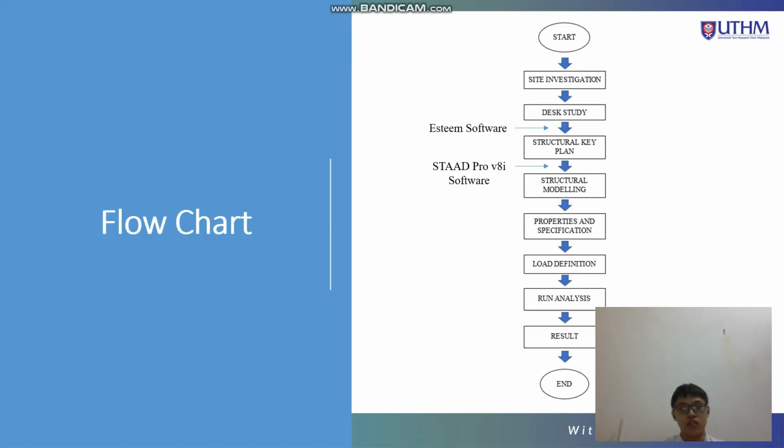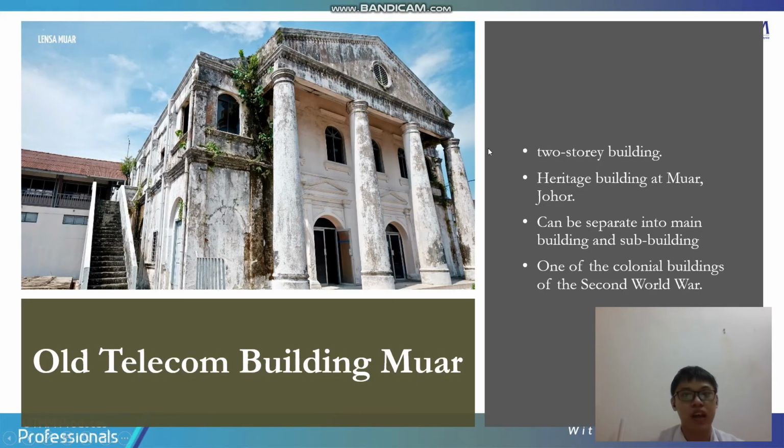And now to the methodology part. This shows the flow chart of this study. You can see that there are two software applied: one is ST, and another is StatFlow. The heritage building I chose is Old Telecom Building 1, and it is a colonial building from the Second World War, and it consists of the main building and also the sub building.